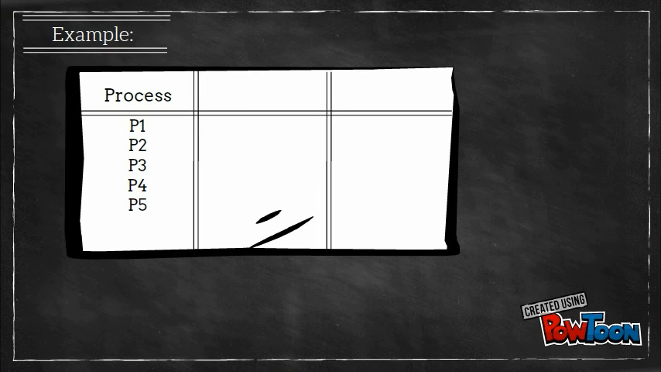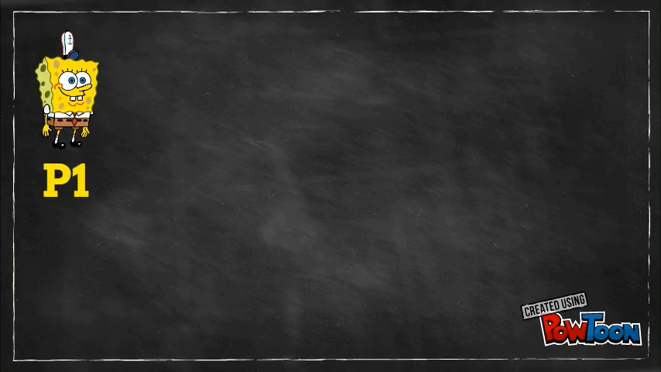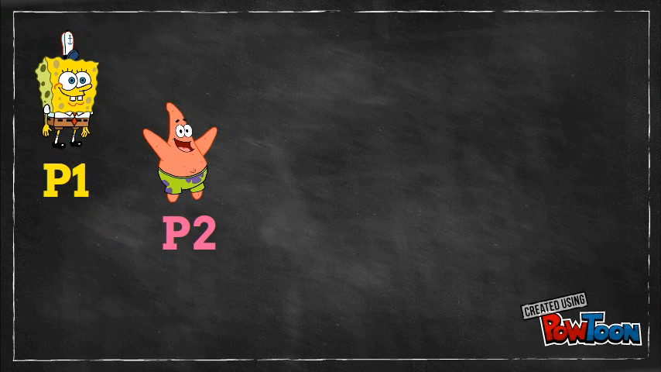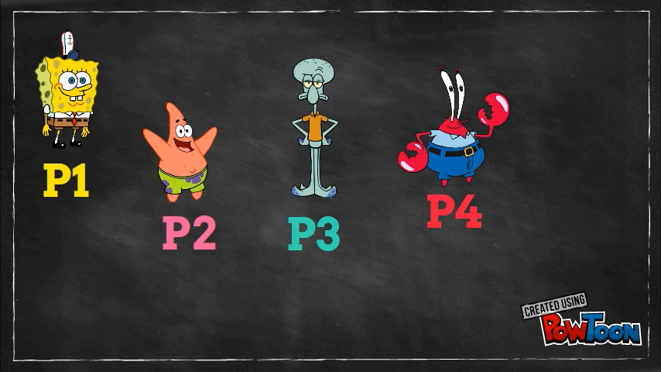Processes P1, P2, P3, P4, P5. Arrival time 4, 6, 8, 10. Burst time 14, 10, 8, 16, 20. SpongeBob as P1. Patrick as P2. Squidward as P3. Mr. Krabs as P4.